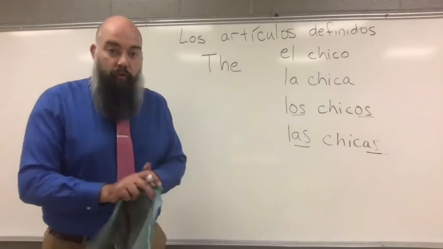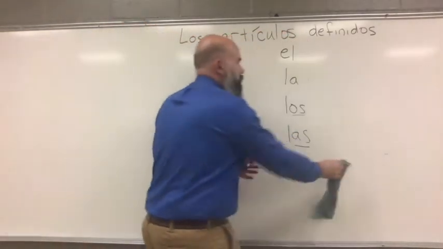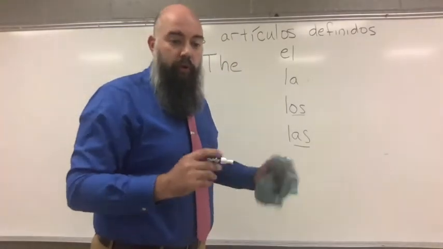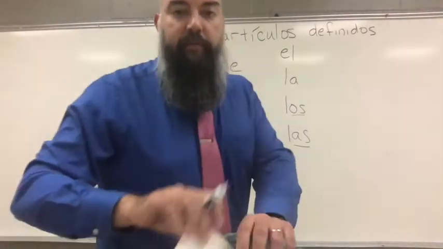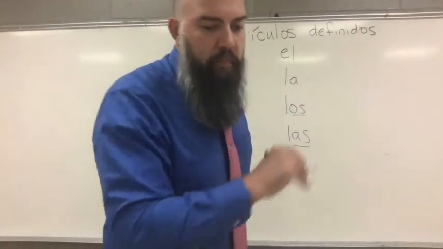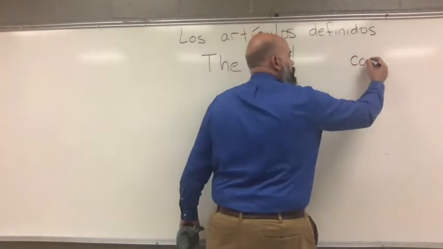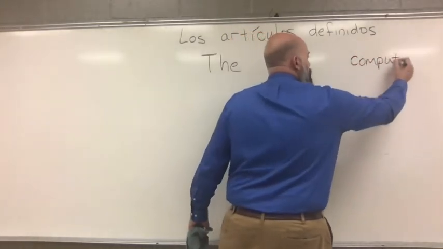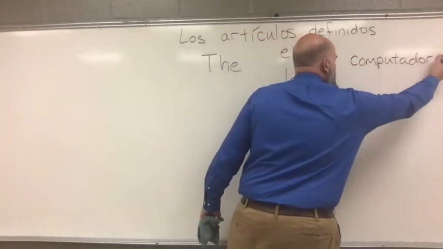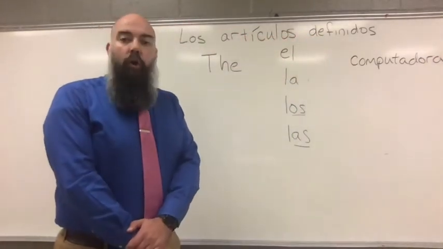Let's try some other words. Let's look at the word that I have in front of me. Perfect. We'll use that one. We have the word computadora.